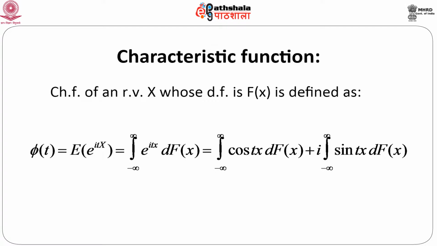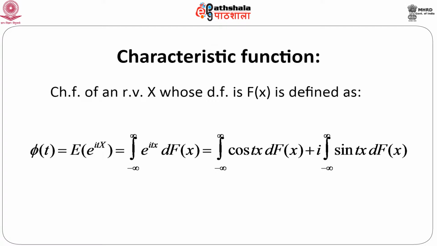So, naturally according to the definition of expectation, this is the integral from minus infinity to infinity of e to the power i t x d F x. Since we know that e to the power i t x can be written as cos t x plus i sin t x, we can just split this integral: expectation of e to the power i t x equals integration from minus infinity to infinity of e to the power i t x d F x, which equals integration from minus infinity to infinity of cos t x d F x plus i times the integral from minus infinity to infinity of sin t x d F x.